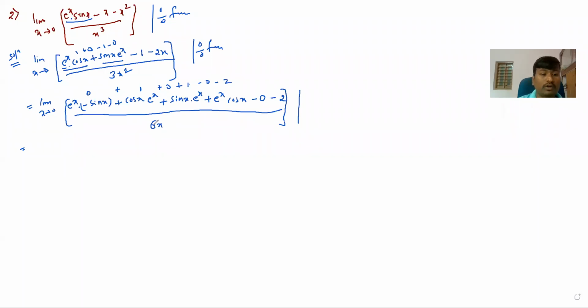Again, divided by 6x. 6x is again 6 into 0, 0. This is again a 0 by 0 form. Now again you differentiate it. Again differentiate it. What will you get?